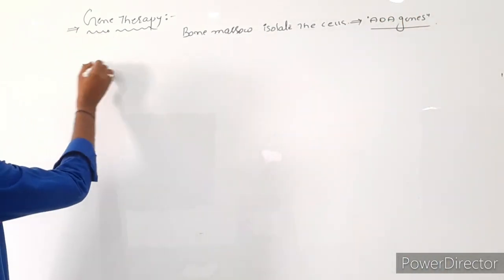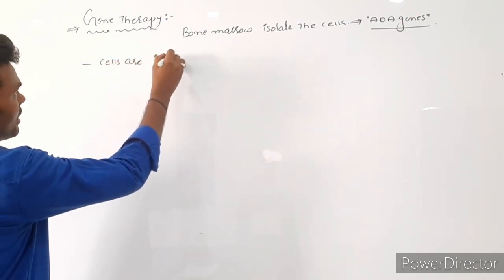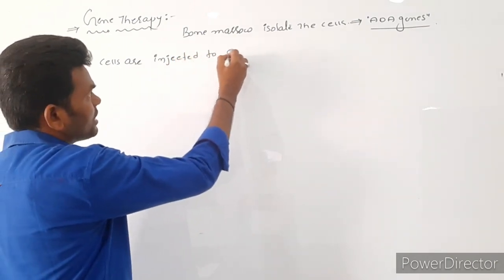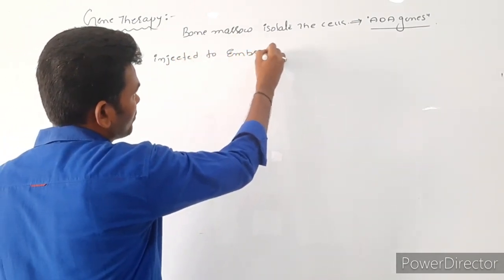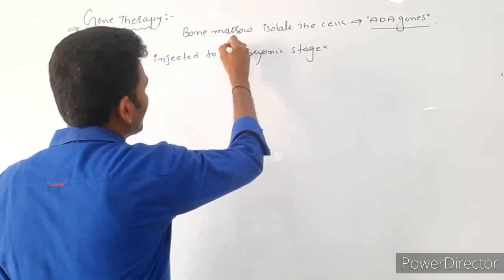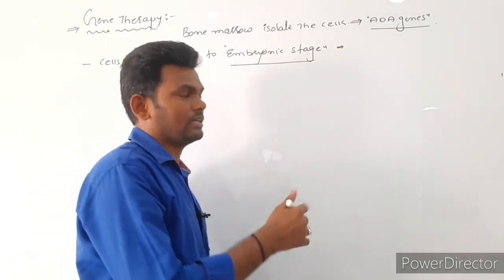Now these cells are injected to the embryonic stage. Then the chances are there to cure the disease. It gives the better result.